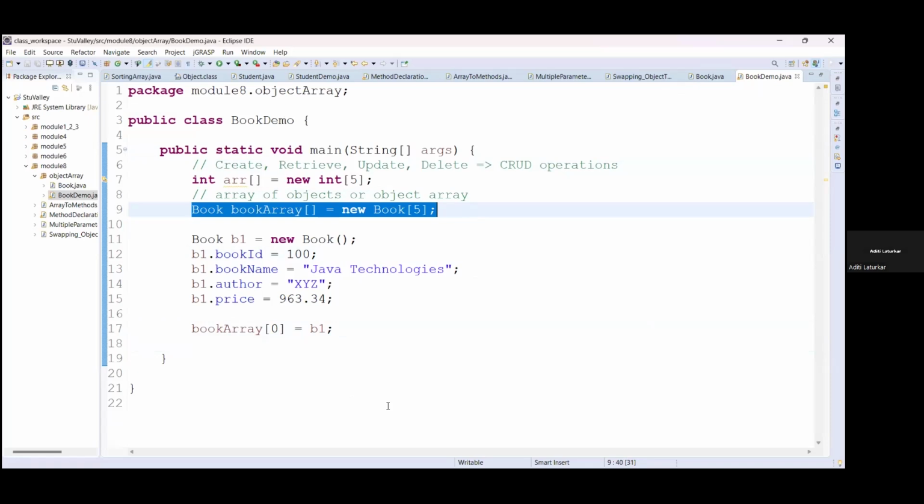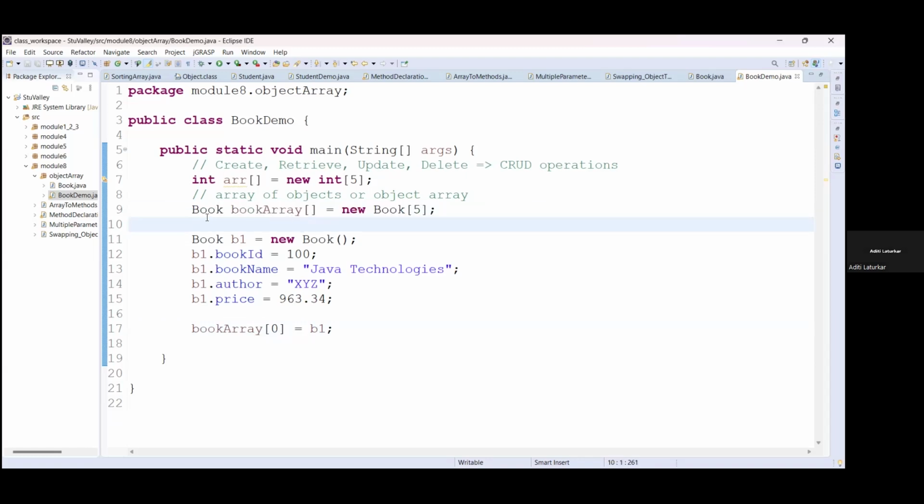Anyone has any doubt in this? किसी को कुछ doubt है? Understood how to create? Same manner when we were creating the different arrays, same manner में आपको create करना है. Only the difference here is you have to give the name of the class whose array you want to create. Clear?